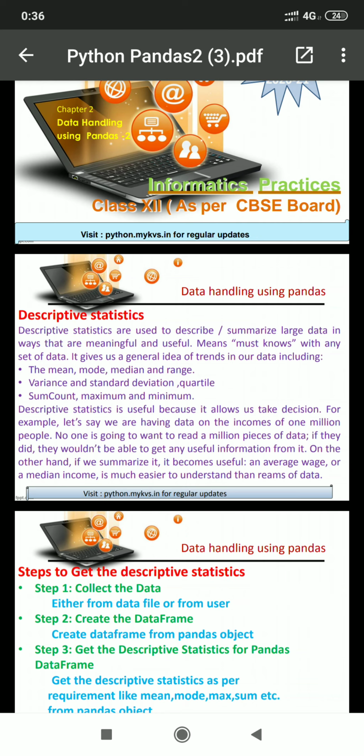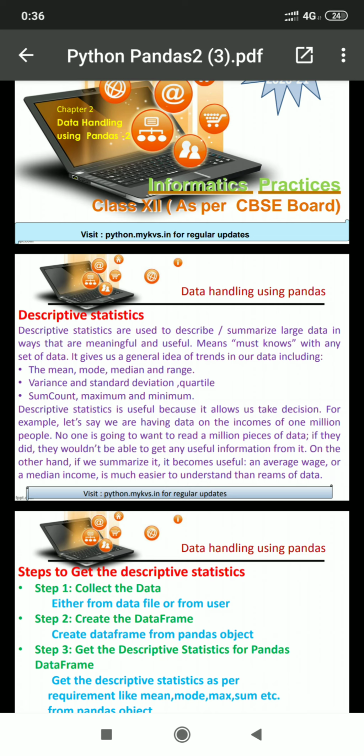As a part of descriptive statistics, I have tried to explain the meaning of mean, mode, median, and the use of mean, mode, median, as well as how we can find out mean, mode, and median with the help of Pandas data frame. Finding mean, mode, median through Pandas data frame is very easy.